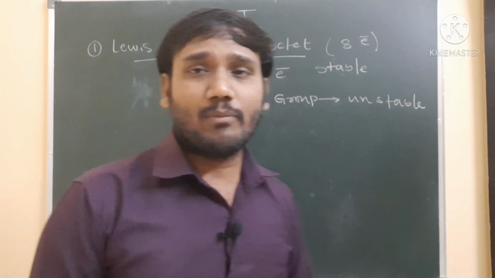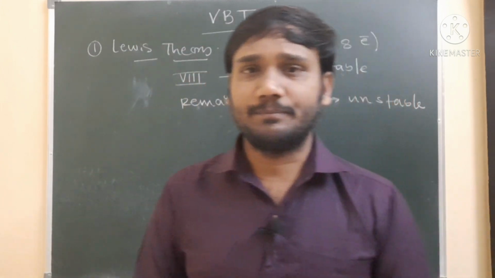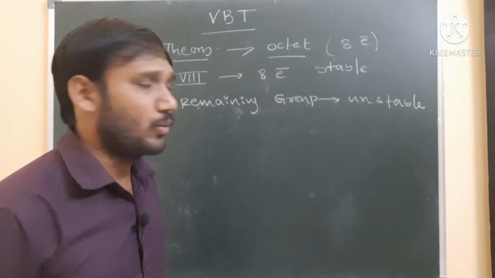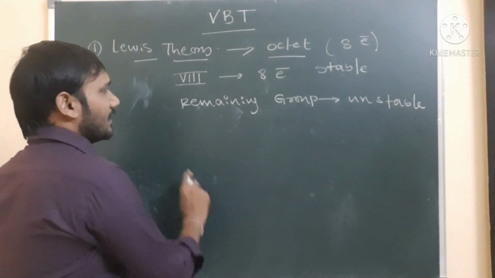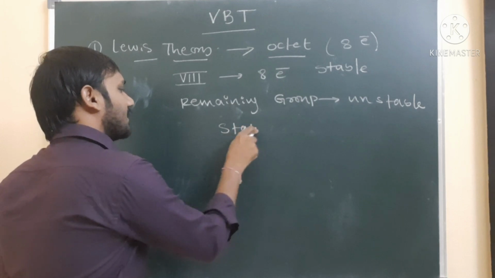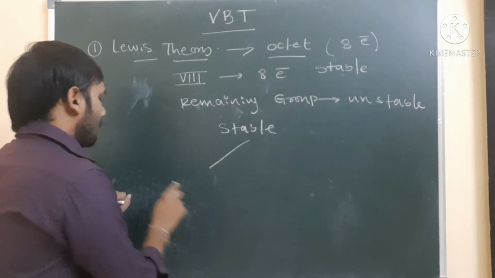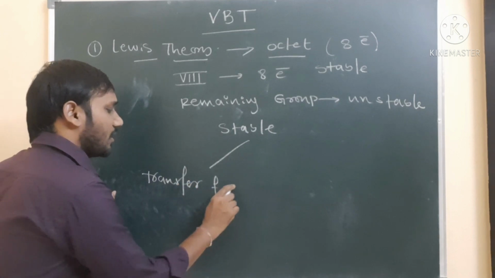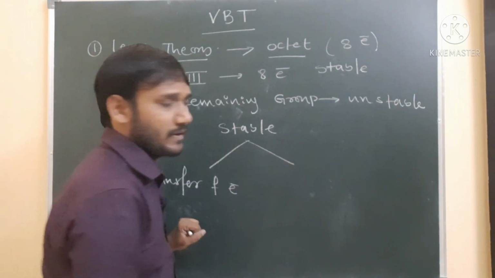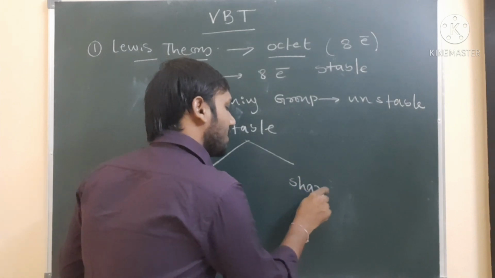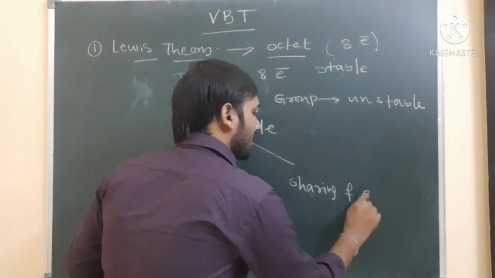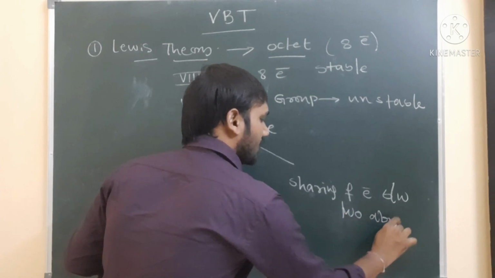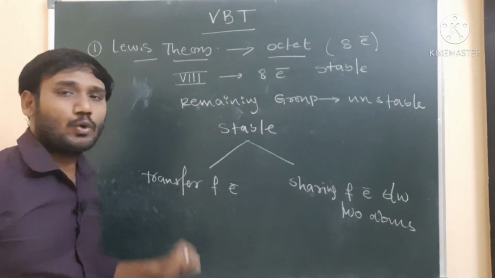Now these unstable elements also try to become stable. In what way do they become stable? According to Lewis theory, the elements become stable in two ways. One is by transferring of electrons from one atom to another atom. The other is by sharing of electrons between two atoms.